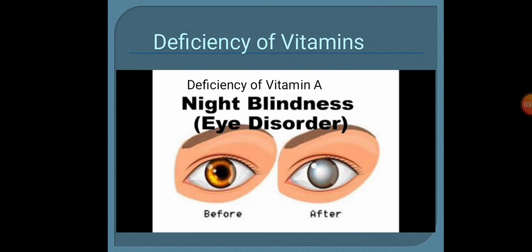This is the disease in which at night or in dim light the person is unable to see. As in less light the person is unable to see, the disease is called night blindness. That means in the dark the person is not able to see. So to overcome the disease, the person should have vitamin A in proper amount in the diet.